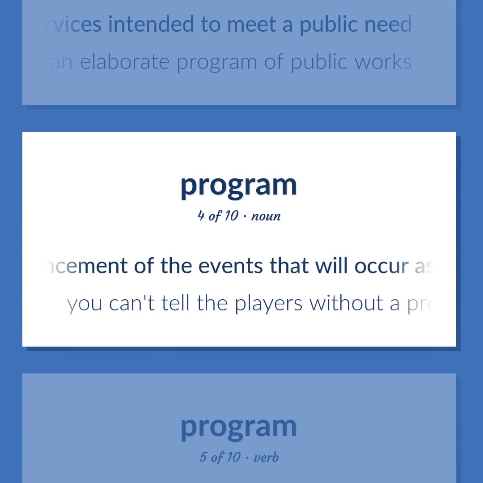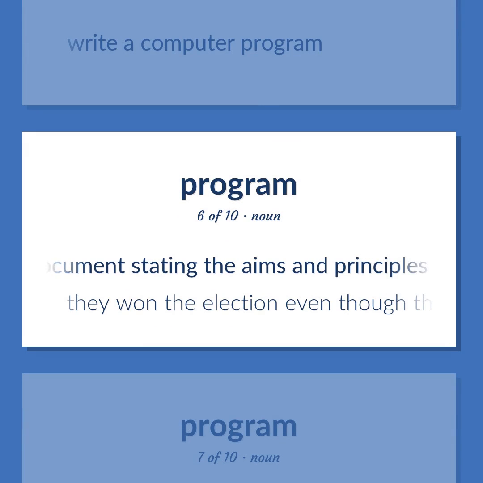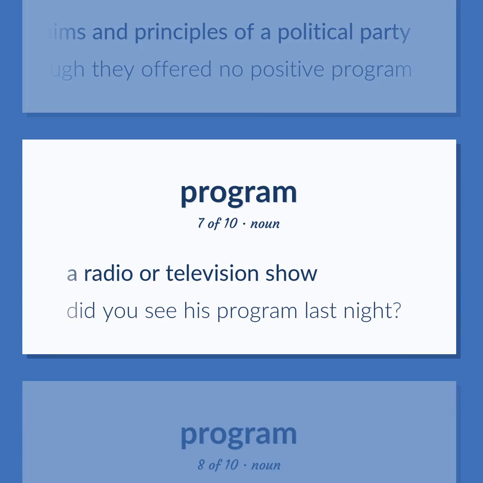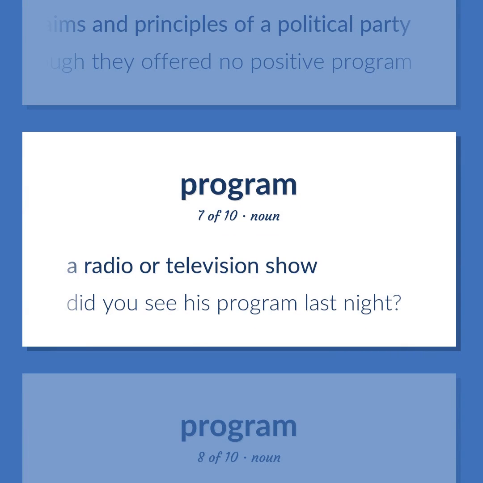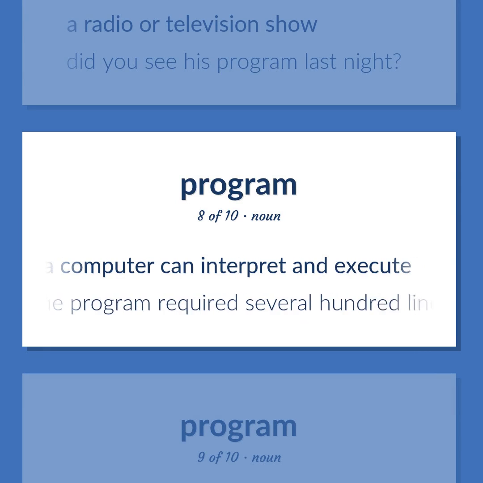An announcement of the events that will occur as part of a theatrical or sporting event. You can't tell the players without a program. Write a computer program. A document stating the aims and principles of a political party. They won the election even though they offered no positive program. A radio or television show. Did you see his program last night? Computer science. A sequence of instructions that a computer can interpret and execute. The program required several hundred lines of code.